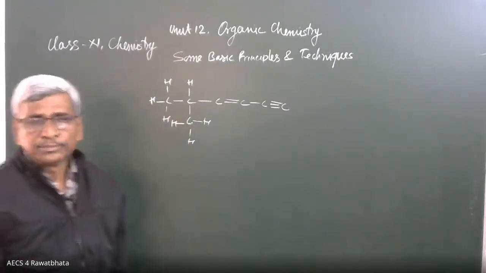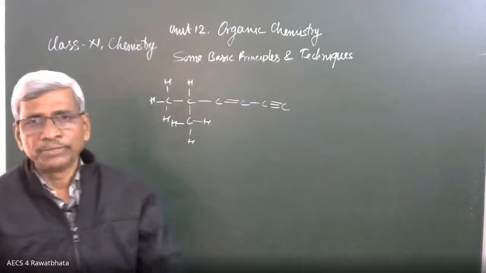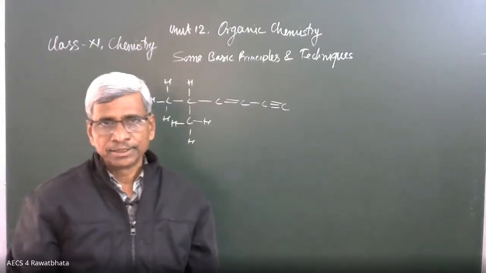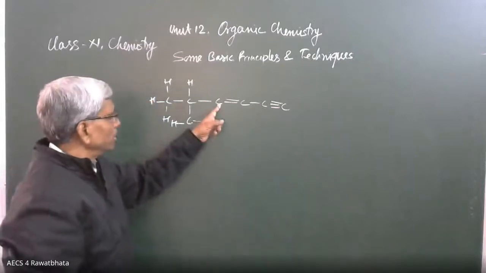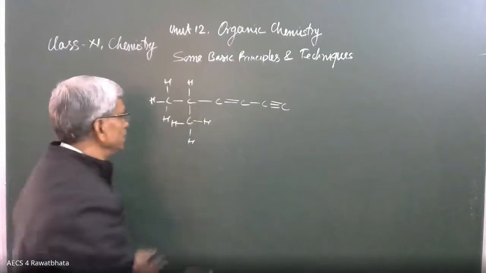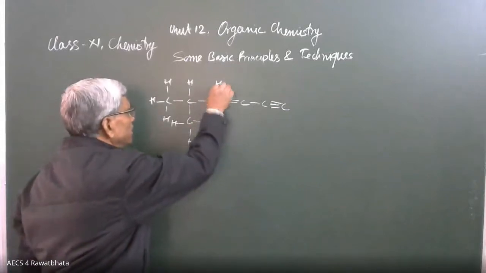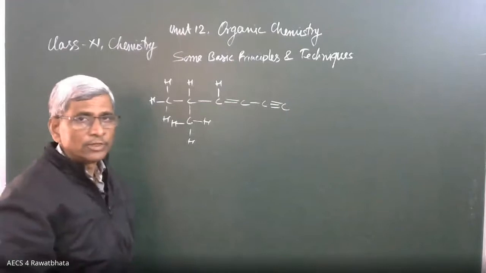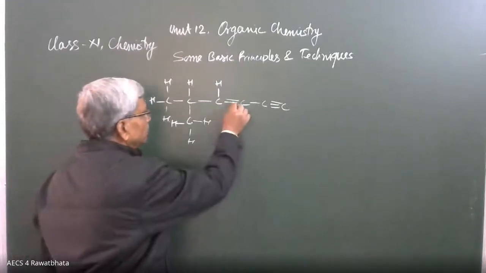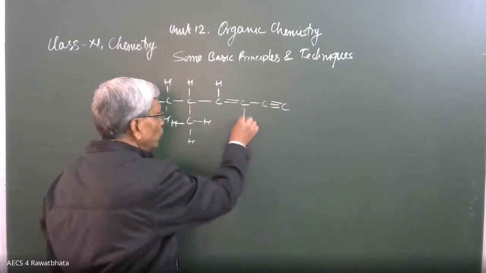How to manage the hydrogen atoms when we have drawn a carbon chain? By counting the bonds. Here 1, 2, 3 bonds are present, 1 more needed. That's why the 4th bond is satisfied by the hydrogen. It is hydrocarbon only. It may be some other atoms also. Here 1, 2, 3 bonds are present, 1 more needed.